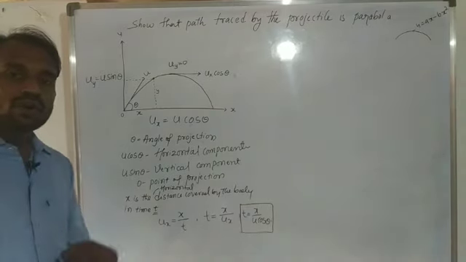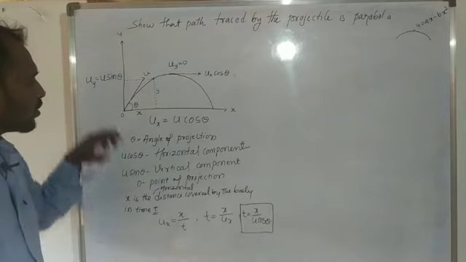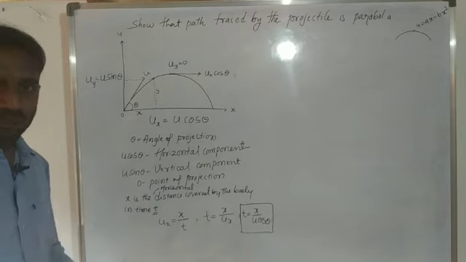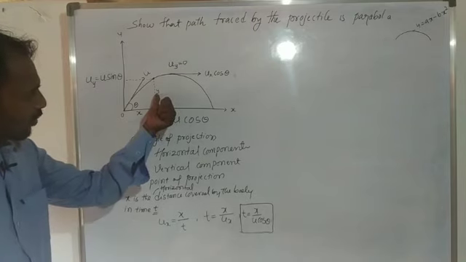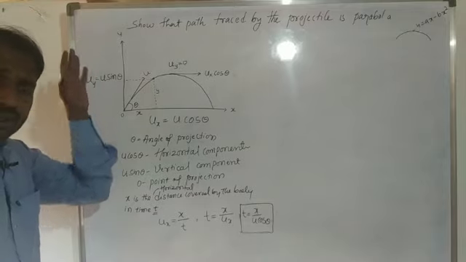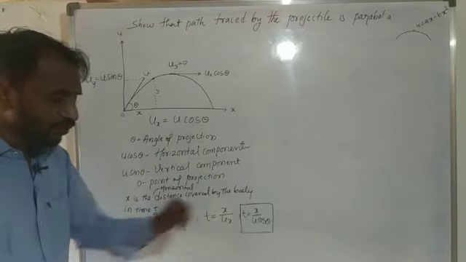Next we want to calculate the distance covered by the body along the vertical component. So what is the distance covered by the body along the vertical component in the same interval of time t?